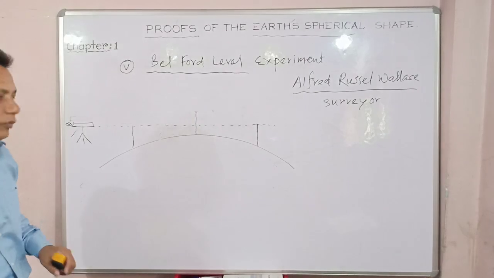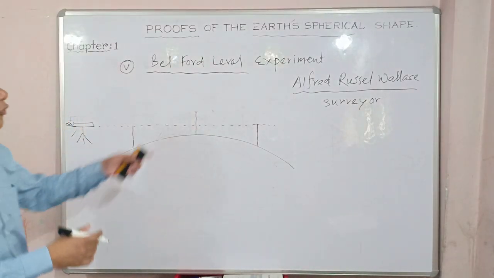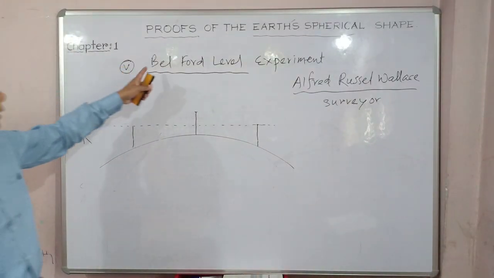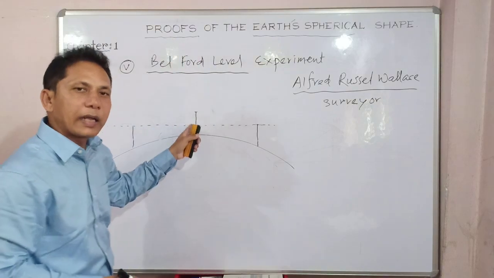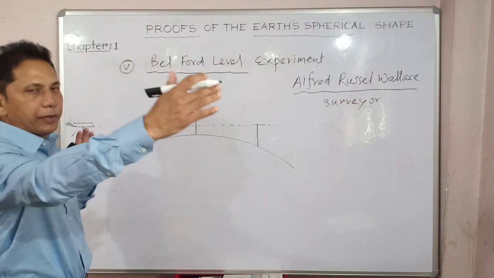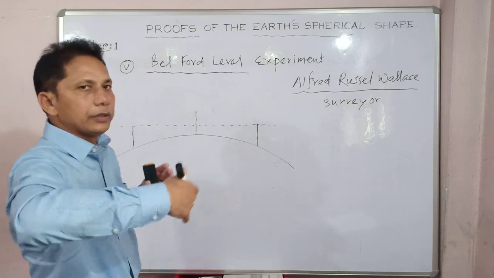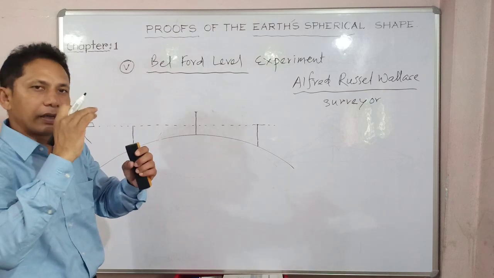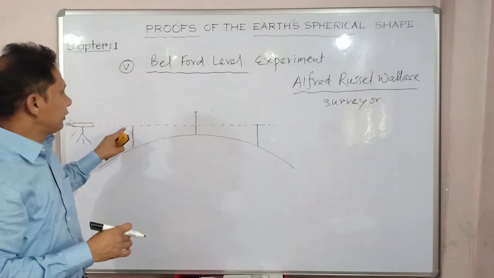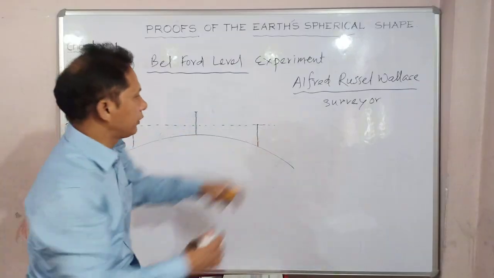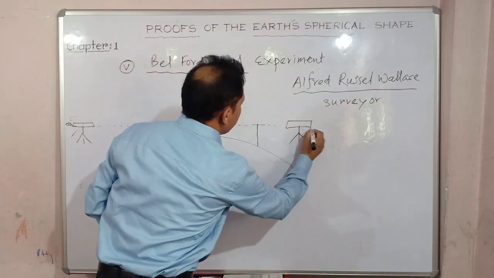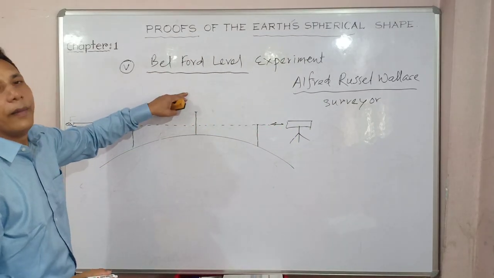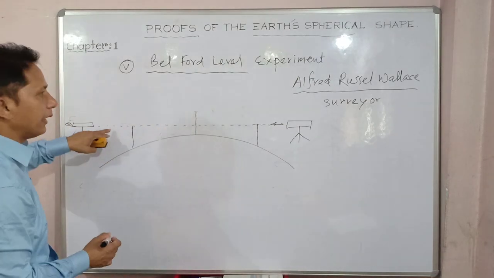So this is an excellent proof done by Alfred Russel Wallace, a surveyor of Britain, named the Bedford Level Experiment. Bedford is the name of the canal, a straight canal, where 3 pillars of equal height were placed 5 kilometers apart. It was finally observed from one end and from a different angle. If you place your instrument at the other end also, on the line of sight, you will see the middle pillar has gone a little higher. The top portion is not matching with the line of sight.